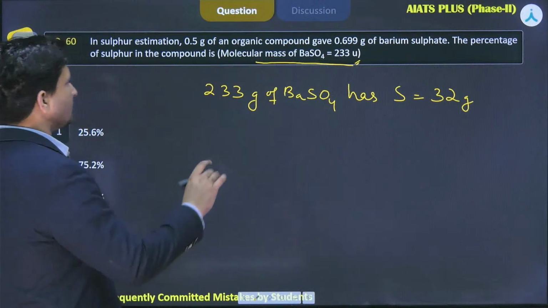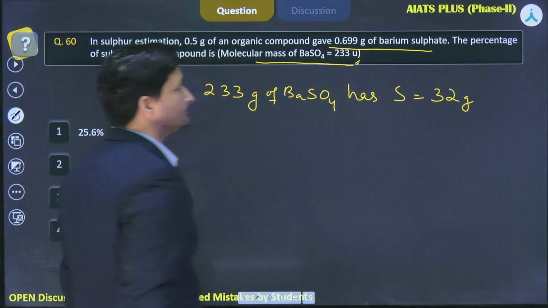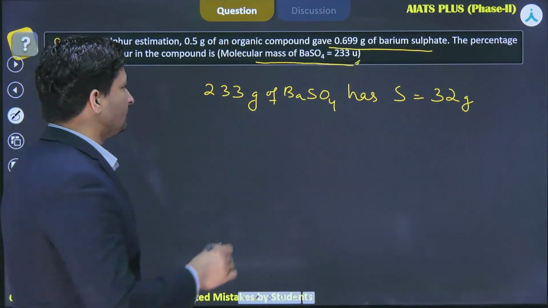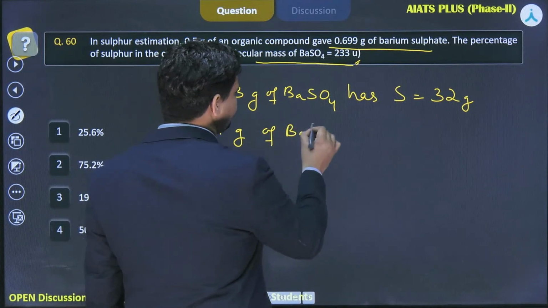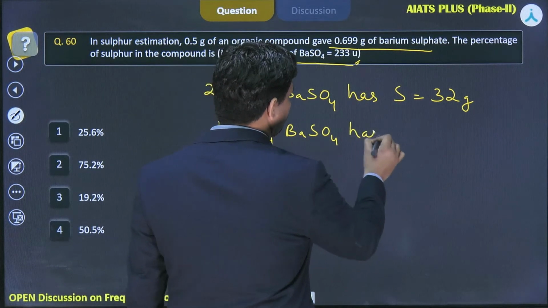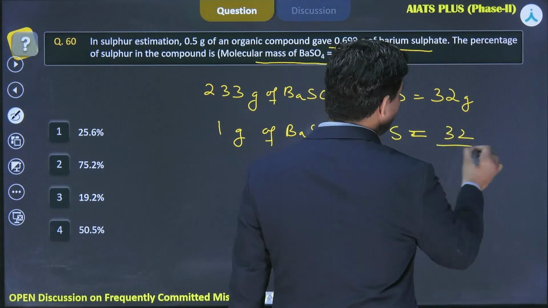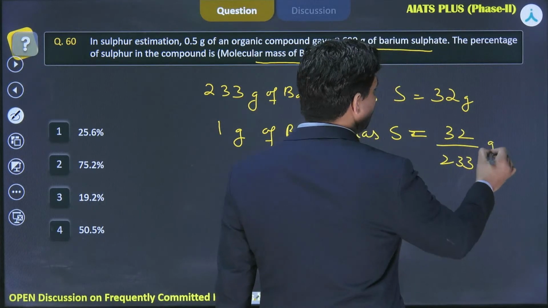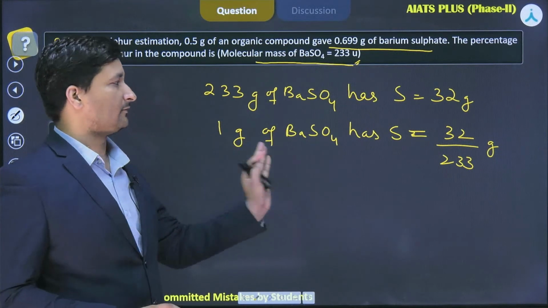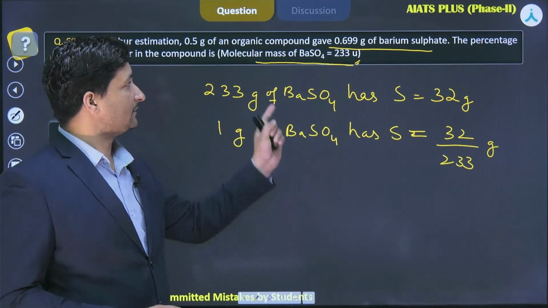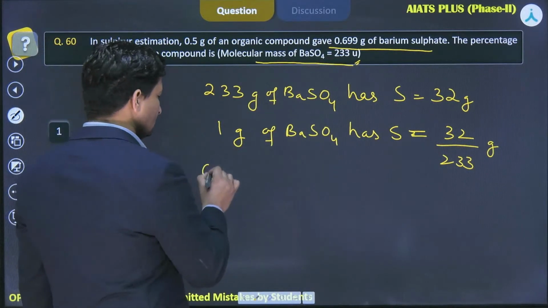Now, in this question, they have given us how much barium sulfate we have obtained. So, unitary method we have to apply. So, 1 gram of barium sulfate has sulfur that is equal to 32 by 233 gram. Now this is the actual amount of sulfur present in 1 gram of barium sulfate. But how many gram of barium sulfate did we actually obtain? 0.699 gram. So we have to multiply this by 0.699.